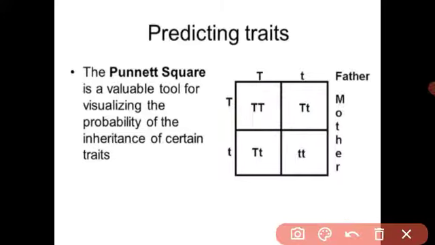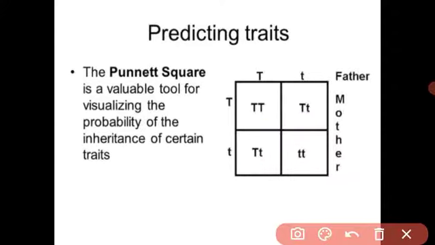Means here both alleles are capital, so it is called the homozygous dominant. Means similar pair, similar capital T, capital T. The person is also taller, because why? Capital T dominant character is present in the genes, but 2 different characters, capital T, small t, so it is called the heterozygous dominant.